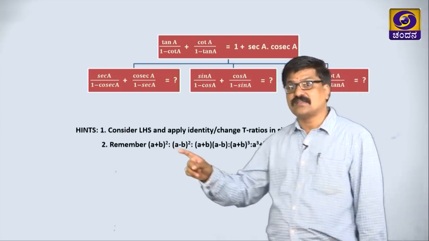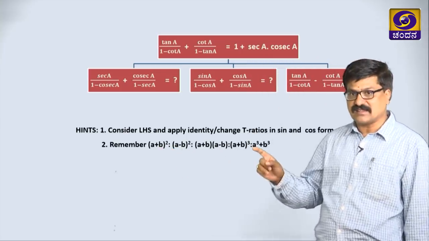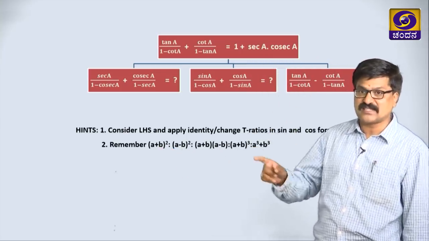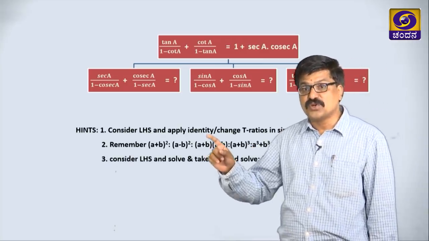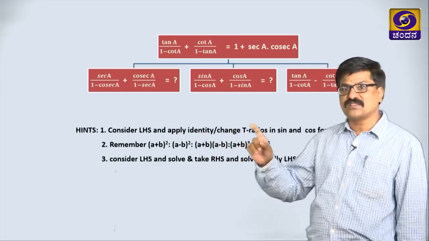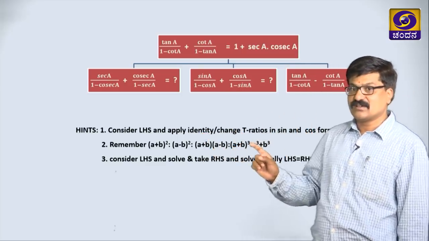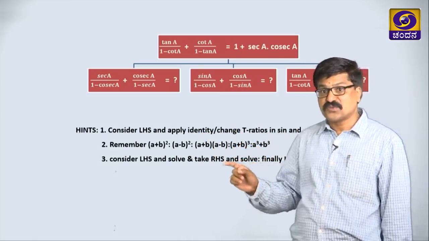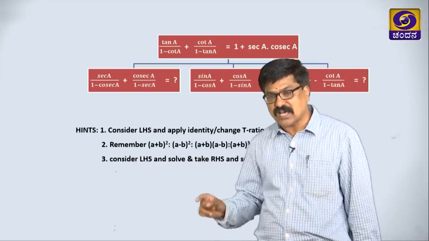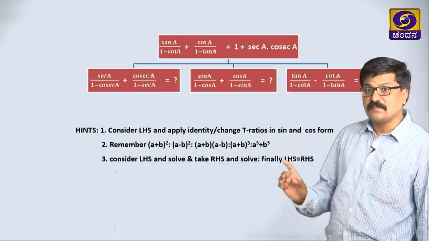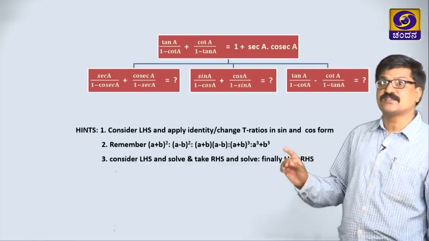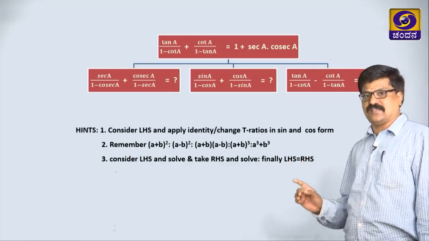Second step, remember these identities, whatever algebraic identities are there, you must remember. Then for a few other problems, after doing this we may get RHS. For a few other problems we take LHS, solve and stop there, take RHS, solve and stop there, compare finally LHS and RHS, whatever results we got, we are getting the same.